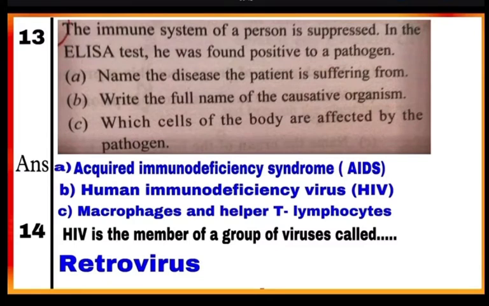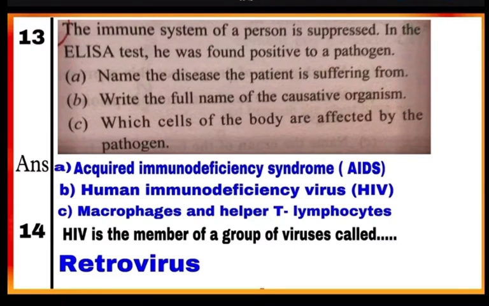B. Write full name of the causative organism. It is human immunodeficiency virus or HIV. C. Which cells of the body are affected by the pathogens? Macrophages and helper T lymphocytes are affected by the pathogen.